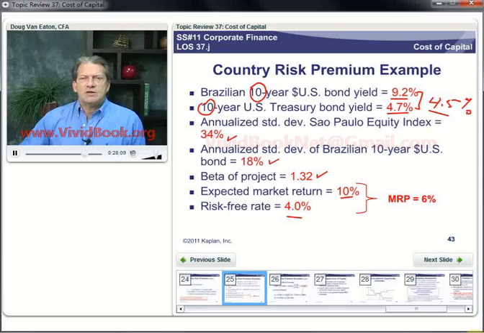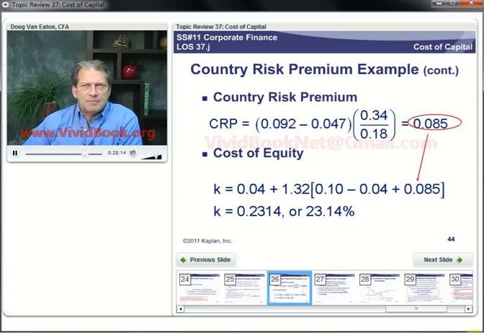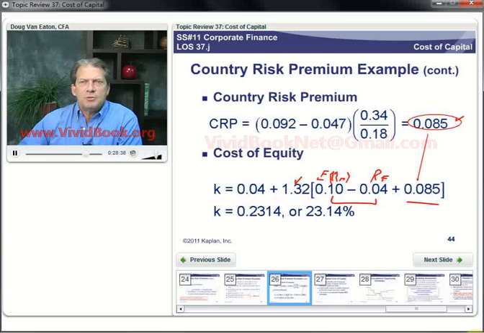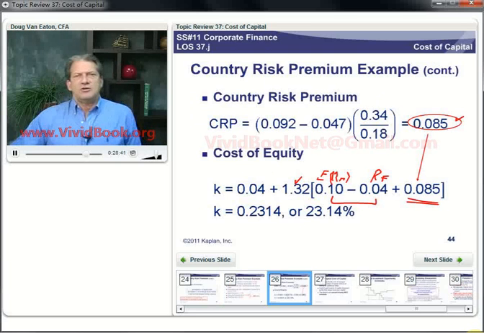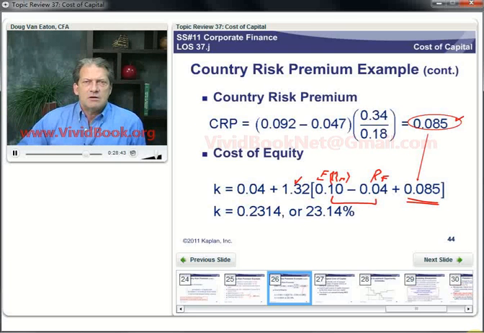So now we can calculate that. Remember where we want to insert this country risk premium. We calculate that country risk premium as 8.5%. Here's our market risk premium. This is the expected return on the market minus risk-free rate. And here's our beta. So we add our country risk premium right here to the market risk premium and then crunch the numbers and come up with a cost of equity, 23.14%.